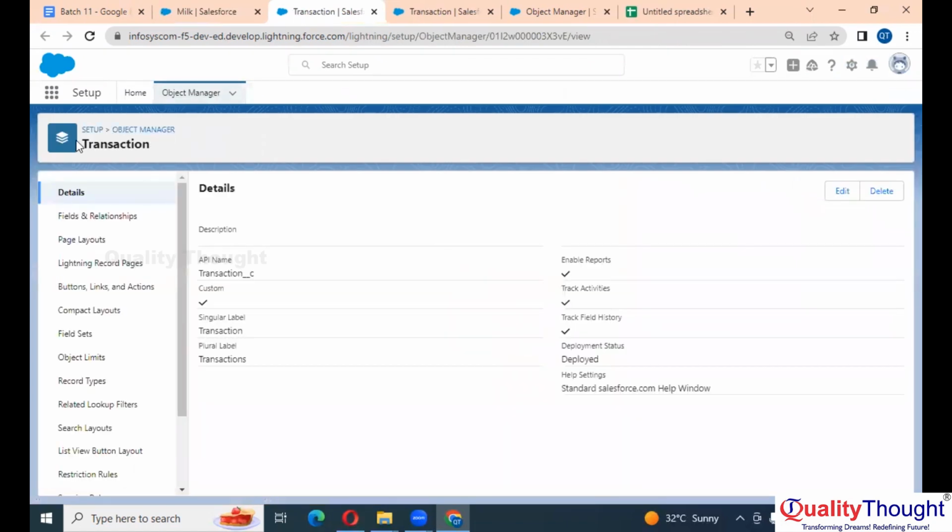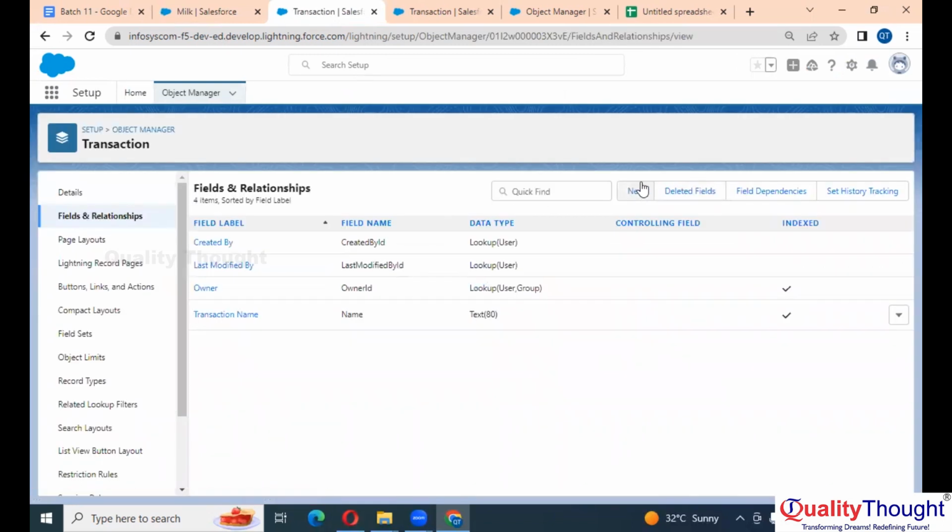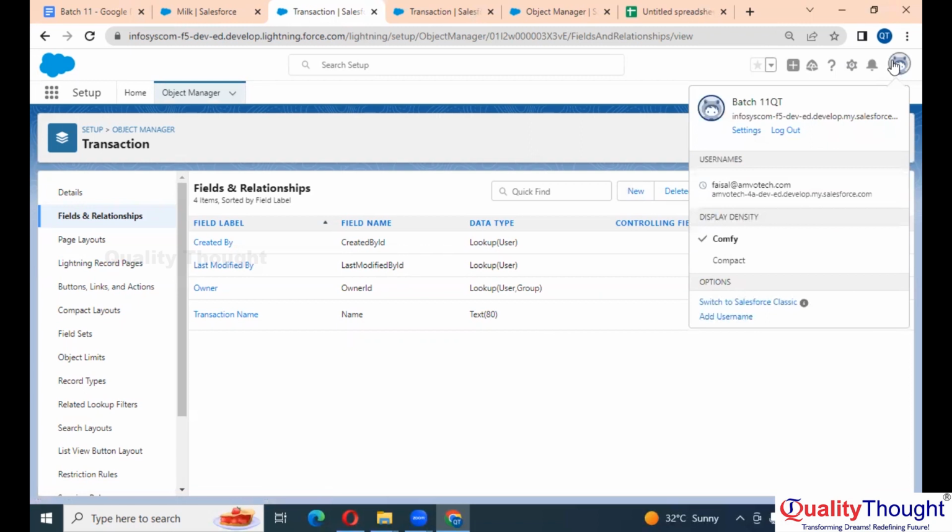Here you are in the transaction object. Fields and relationship. All you need to do is click on new. Now let's see the same in the classic version.